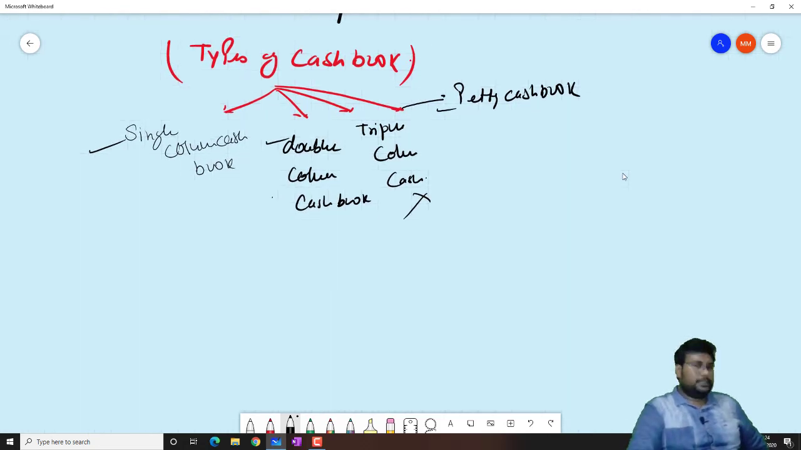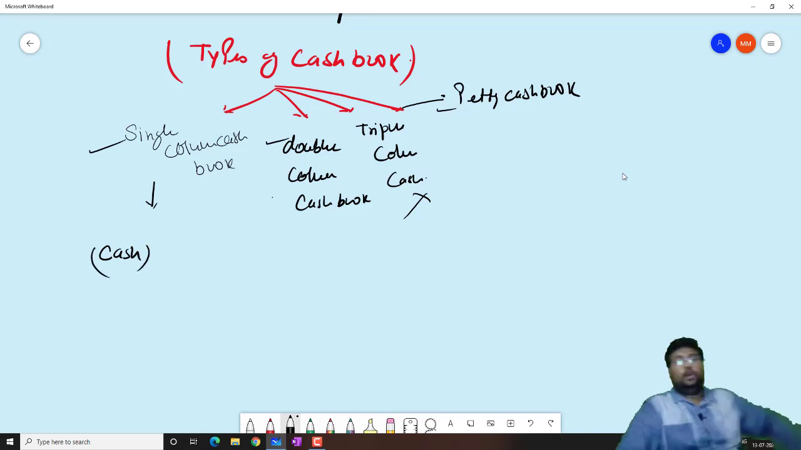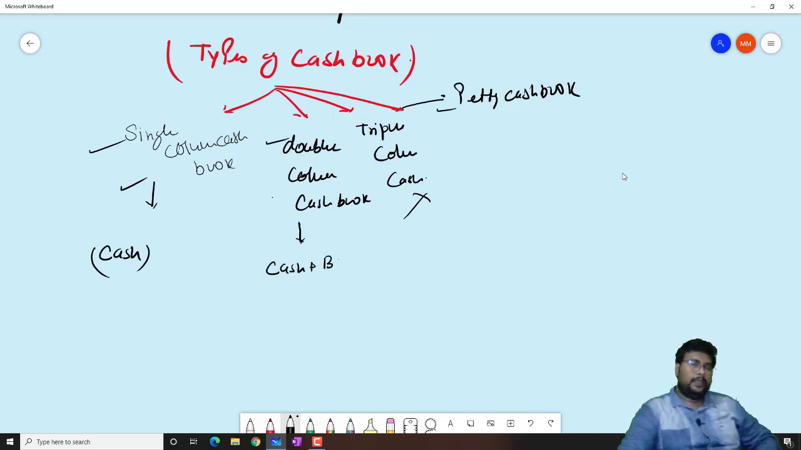In single column cash book, only the cash column is there. So only cash receipts or cash payments will be recorded in the single column cash book. In double column cash book, it is a combination of cash plus bank, the most popular. In this, the cash transaction and bank transaction both will be recorded in a single cash book, which is known as double column cash book.